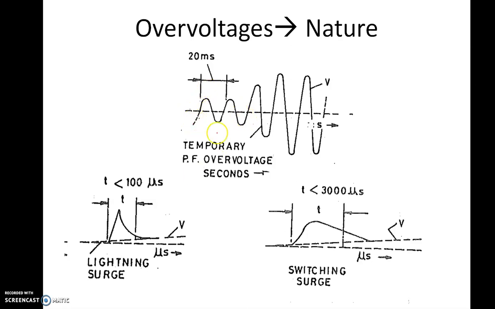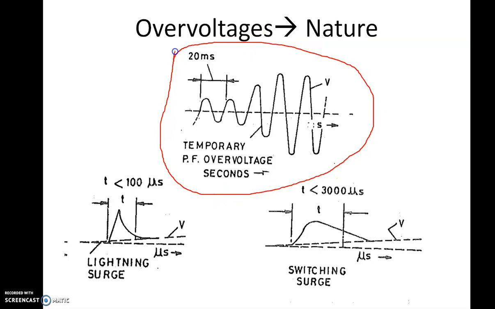For example, the temporary power frequency over voltage is shown in this particular diagram. Your power frequency in India is 50 Hertz, so your normal 50 Hertz waveform is shown here. This is your normal voltage with 20 millisecond time period. Now if there is an over voltage, then this voltage may rise to, let us say, double of the original voltage, but it will last for a few seconds. So your insulation should be able to withstand this over voltage.